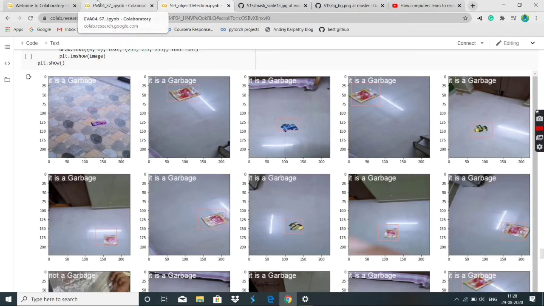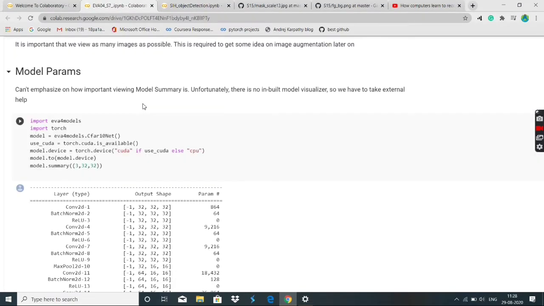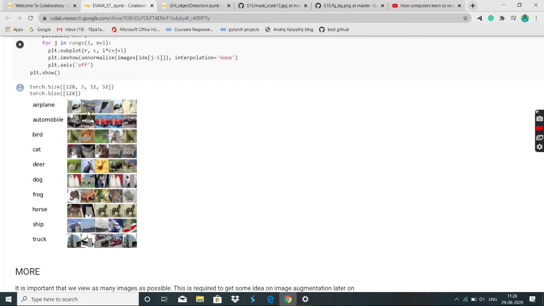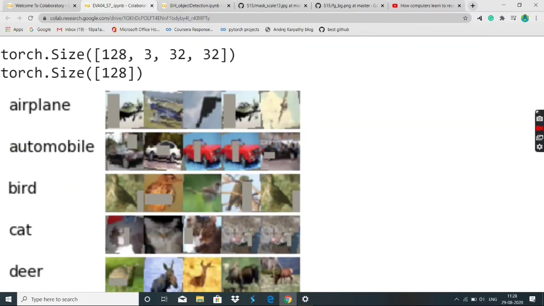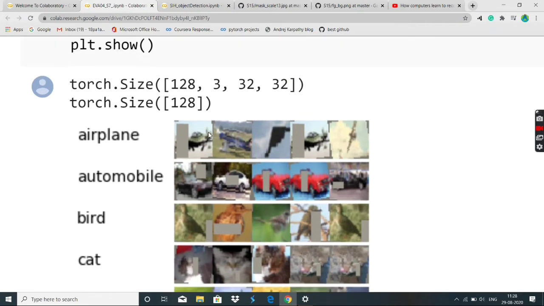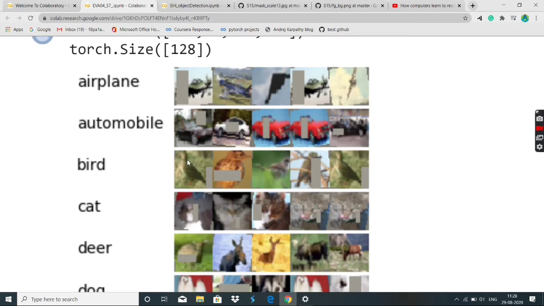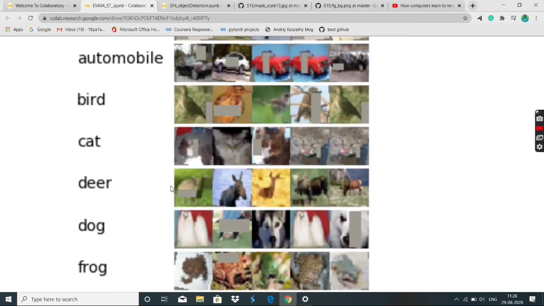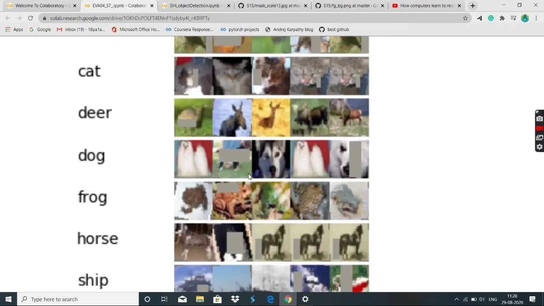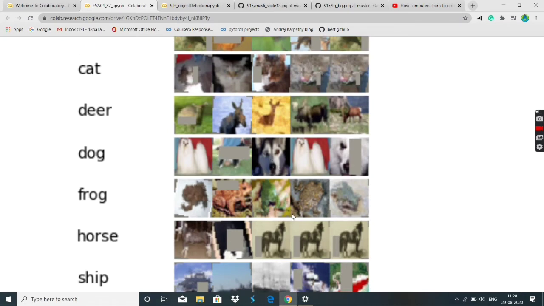I worked on some of these projects. So this is now object recognition, guys. I think this is a CIFAR dataset. If you give an image of a bicycle or a car, something like that, it's just going to determine that it's an automobile. And if you give some example of deer, it should recognize it as a deer. And if you give pictures of dog, it should recognize them as dog, frog as frog.